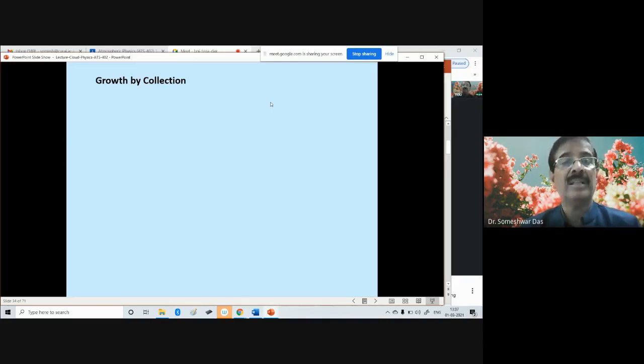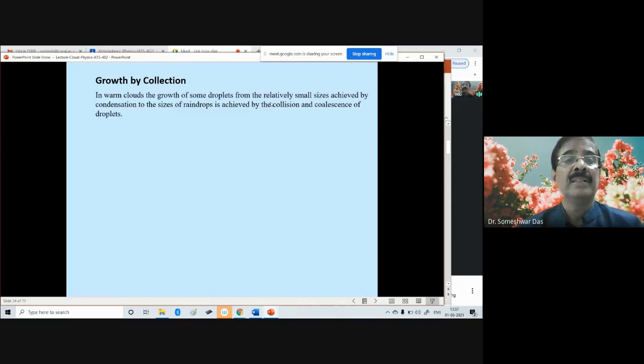Okay, so now let's see in a little more detail the growth of droplets by collection. In warm clouds, the growth of some droplets from the relatively small sizes achieved by condensation to the size of a raindrop is achieved by the collision and coalescence of droplets.